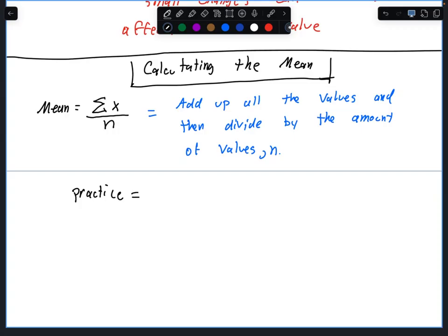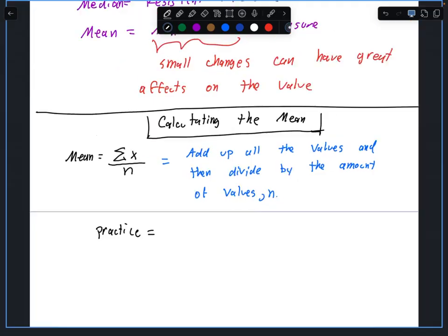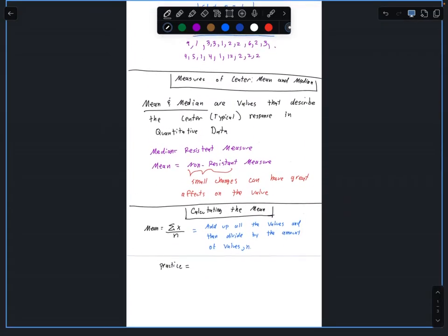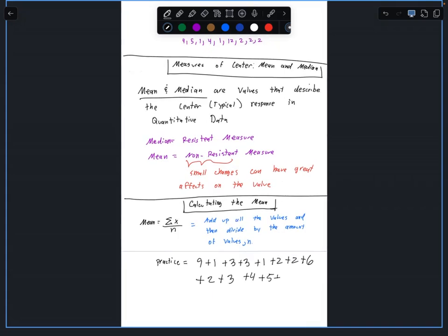So what is it going to look like for our data? We're going to do 9 plus 1 plus 3 plus 3 plus 1 plus 2 plus 2 plus 6 plus 2 plus 3 plus 4 plus 5 plus 1 plus 4 plus 1 plus 12 plus 2 plus 2 plus 2.